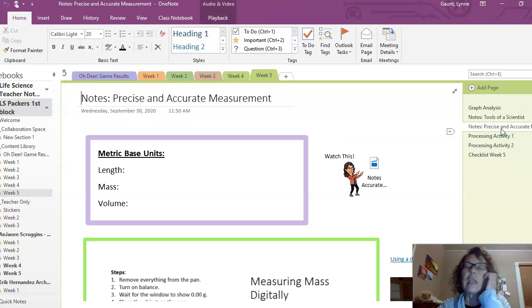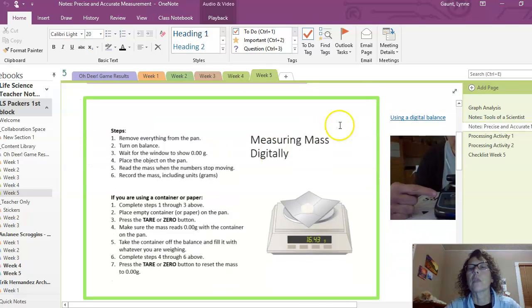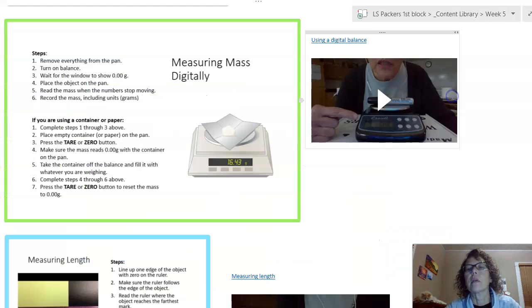The next notes page focuses on measuring. So I added a lot of audio and visual helps here because I want you to go through these videos before you come to school on your second day of class because we want to spend all our time actually doing what's described here, and it'll be best if you've heard me say it already because it takes like half an hour to get through. So this is about the units of measure, and you'll need the information in this video to fill out the purple box.